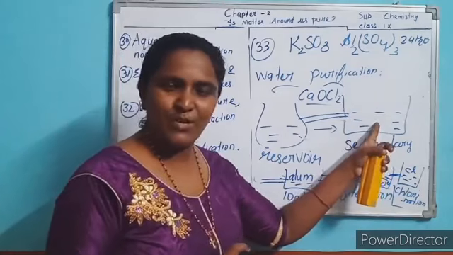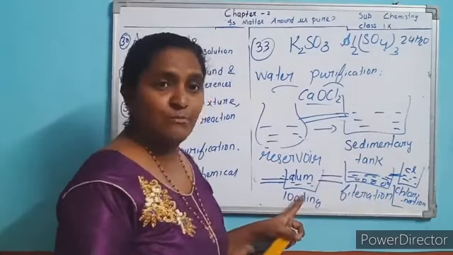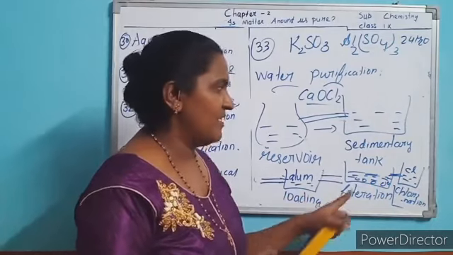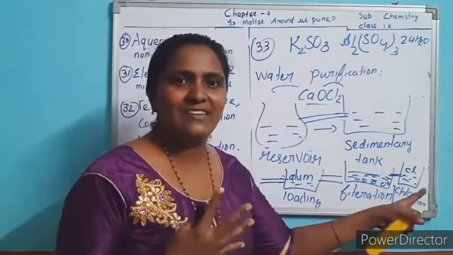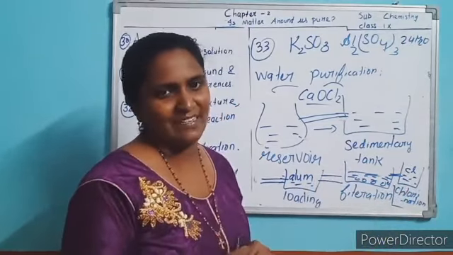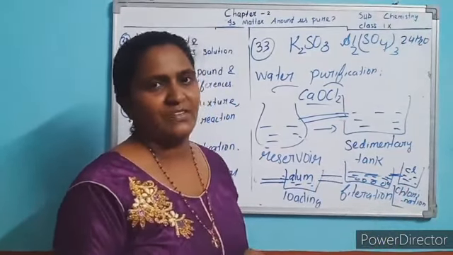Heavy impurities are removed in sedimentation, light impurities are removed by adding alum in the loading tank, and to kill the germs we allow the water into the chlorination tank, in which we add chlorine.